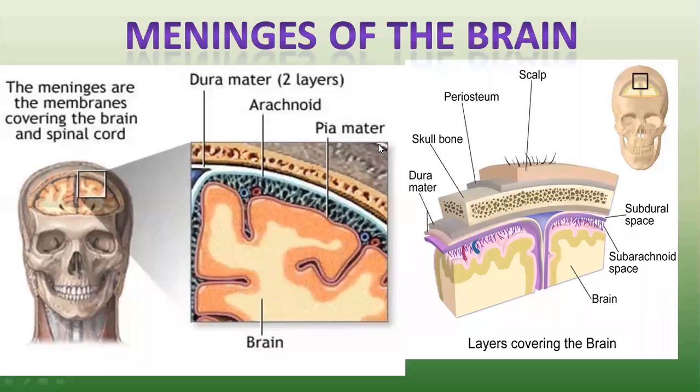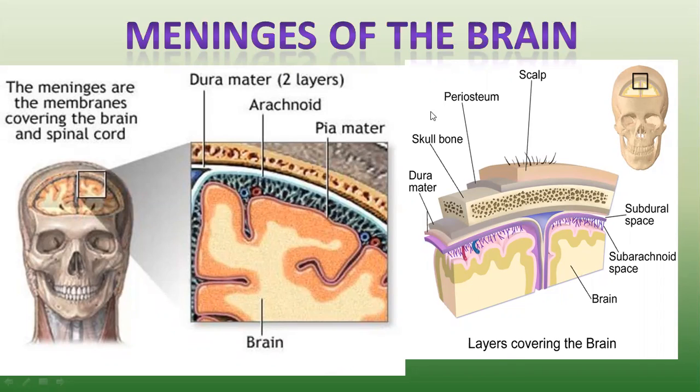The three cranial meninges are the outer dura mater, middle arachnoid mater, and inner pia mater. This is a magnified image of these tiers of the skull.